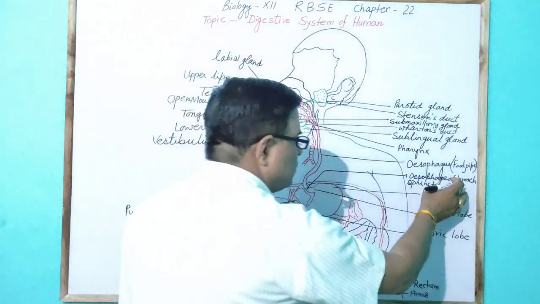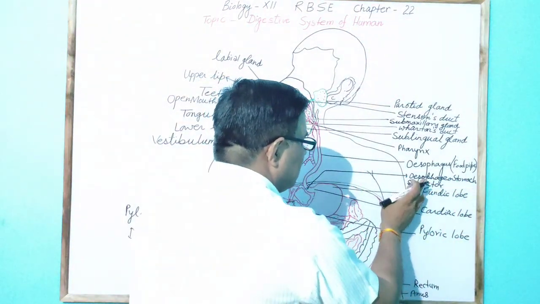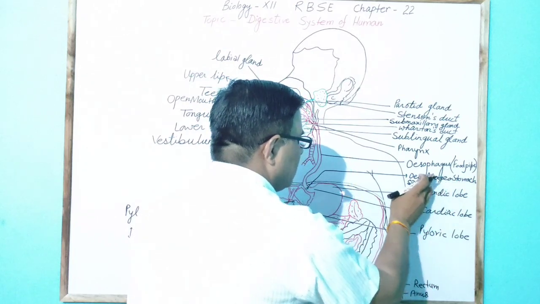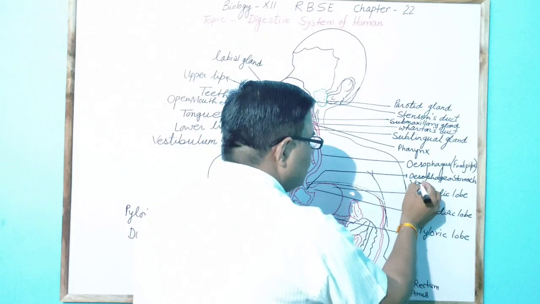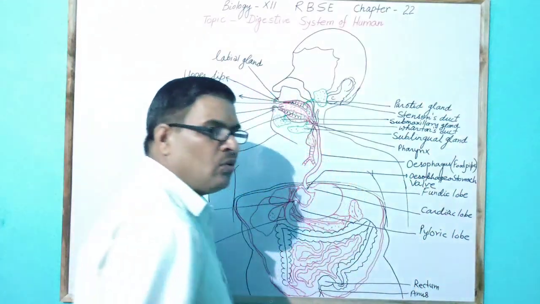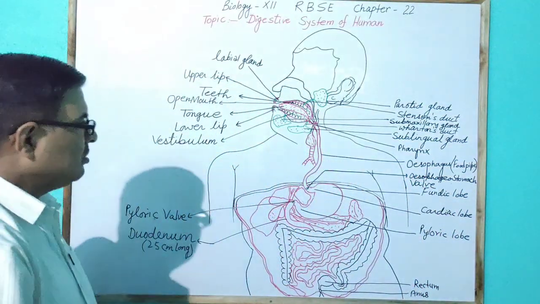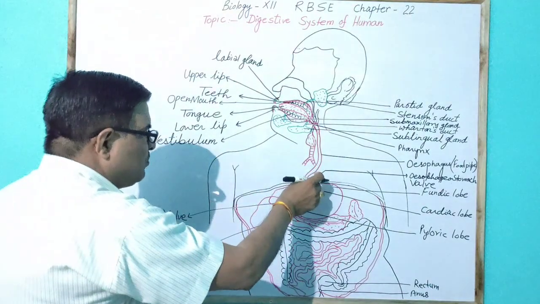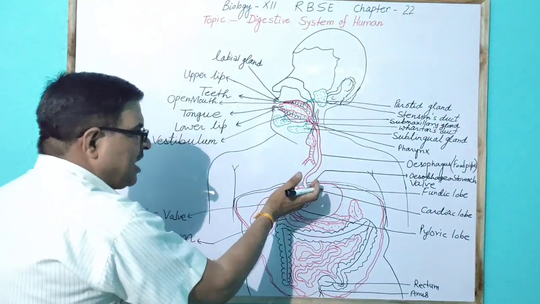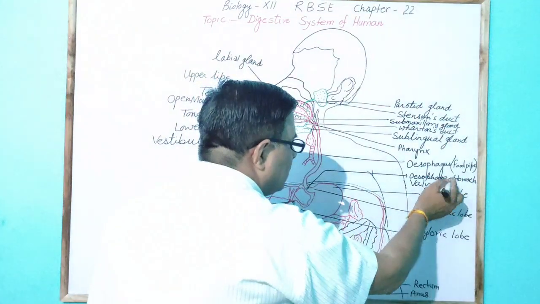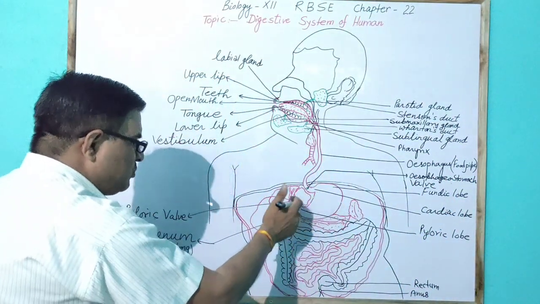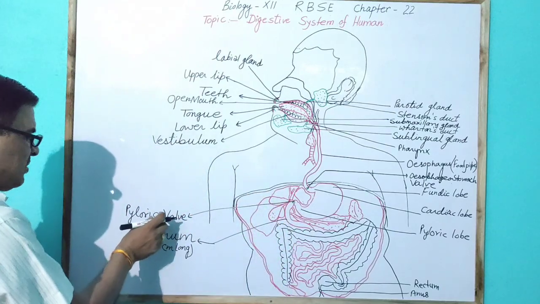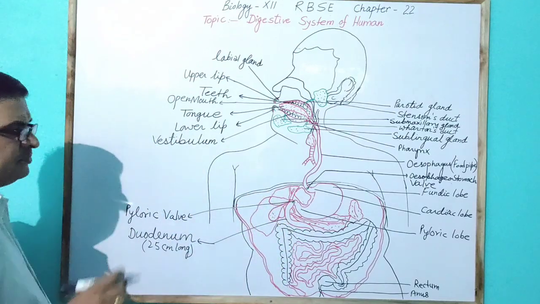Here, for oesophagio stomach sphincter, you can write oesophagio stomach valve. Valve means which opens only one side. So the food from the food pipe is prevented by the oesophagio stomach valve, and food from the stomach to the duodenum is prevented by the pyloric valve.